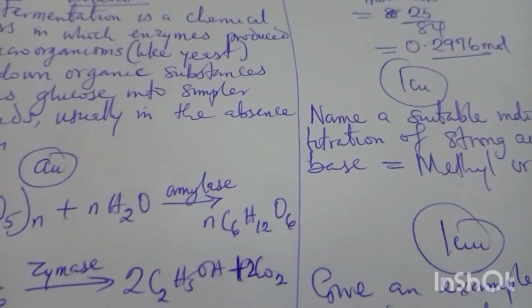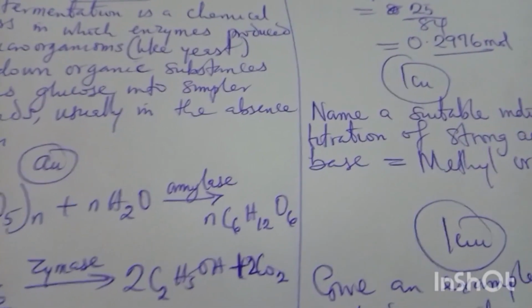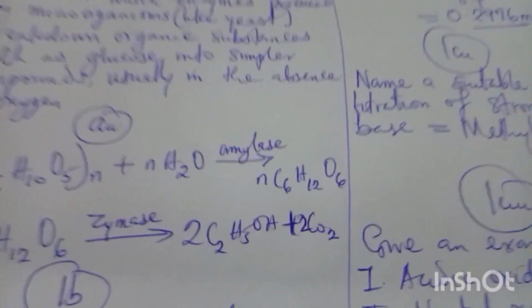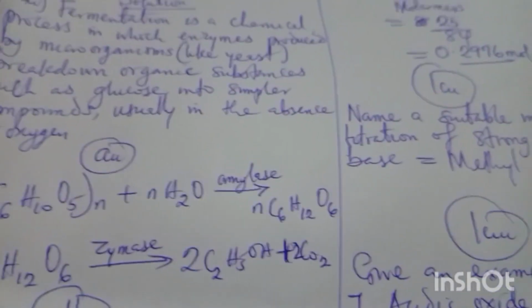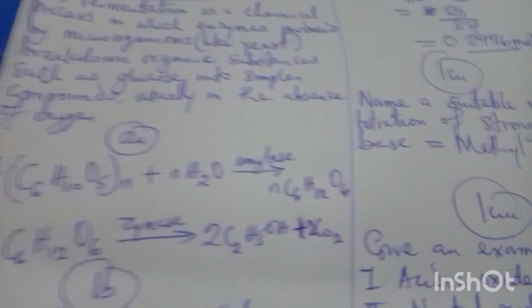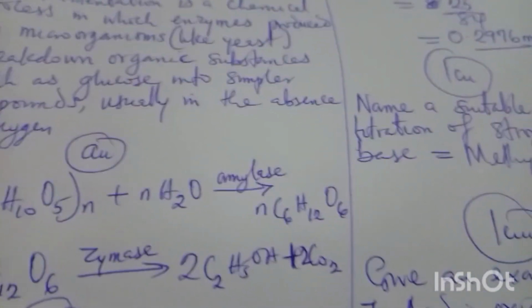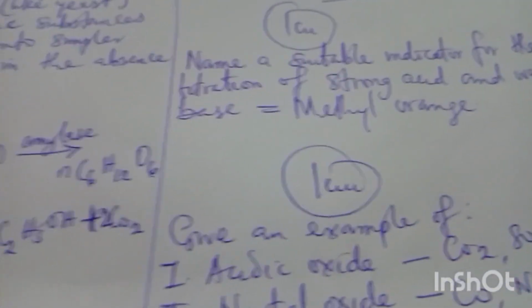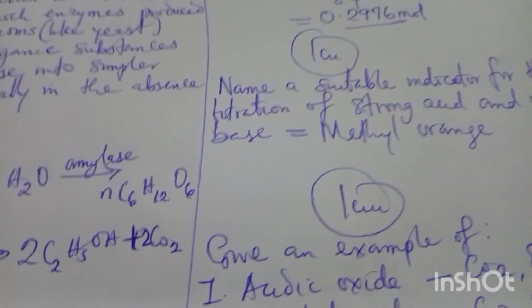We can also have some like that under neutral oxide, but let me just go straight to the point. When we talk about acidic oxide, we are majorly talking about the non-metallic oxide. When you react acidic oxides with water, they will give you acid itself. A good example of acidic oxide is CO2. If you react it with water, it will give you H2CO3.